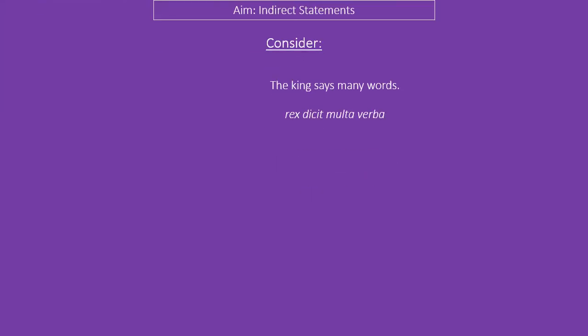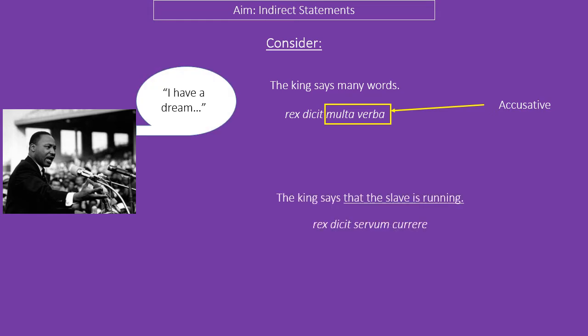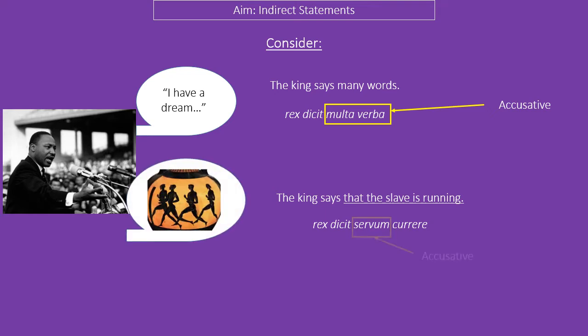So, consider the sentence, the king says many words. Fairly simple sentence. We can see that multa verba, going like bellum, is accusative plural. It's what's being said. The king says that the slave is running. Obviously, that looks pretty similar to the sentences we were just having with everyone thinks that quarantine is boring. So we can see it's going to be one of those indirect statements. The thing to notice here is this servum is accusative. In both instances, it's like the object of what's being said.